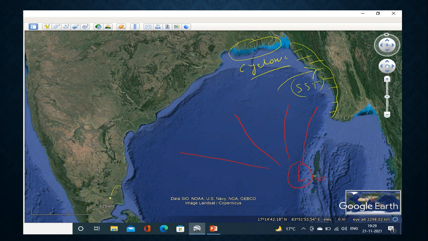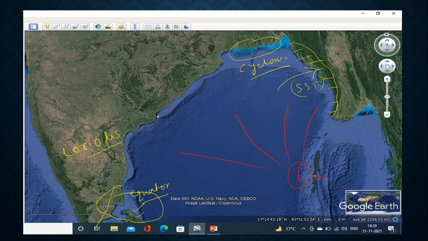And why not the Tamil Nadu section? Because the Tamil Nadu section, including Sri Lanka, is less damaged and less prone to the formation of tropical cyclones because of the nearness to the equator. Because of the lesser Coriolis parameter value in and around the equator, there will be a very lesser chance of tropical cyclones affecting these coastal areas near the equator because of the lesser value of the Coriolis parameter.